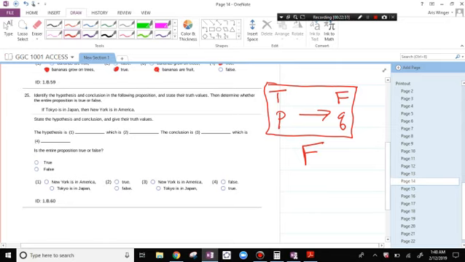The hypothesis is that Tokyo is in Japan. That is true. Then the second proposition is New York is in America. I'm sorry, New York is in America. That is true. So the whole thing is true. That makes the whole proposition true.